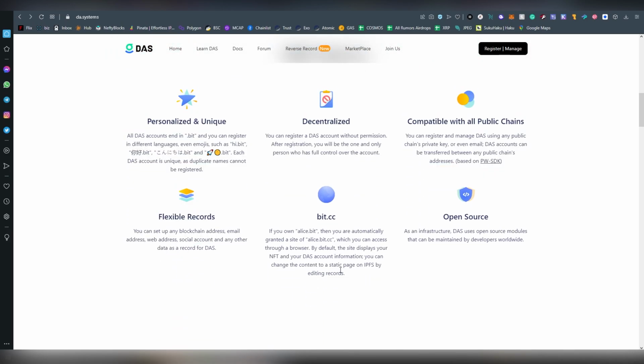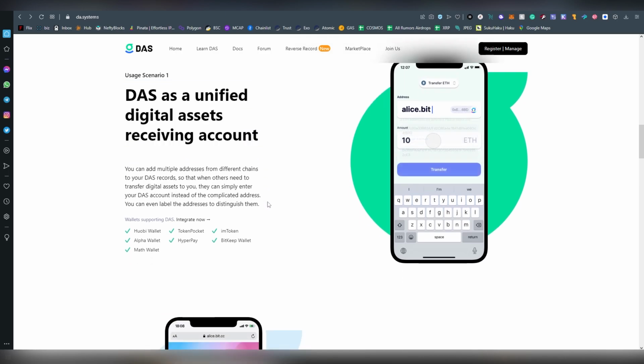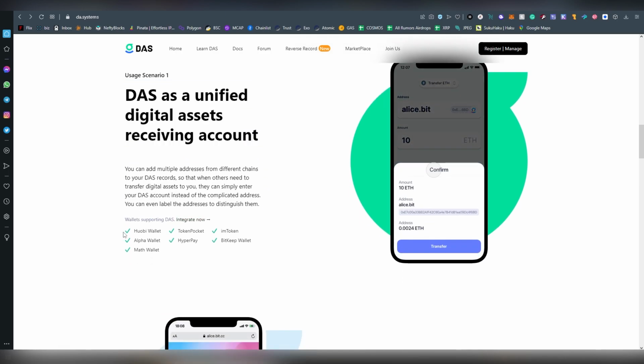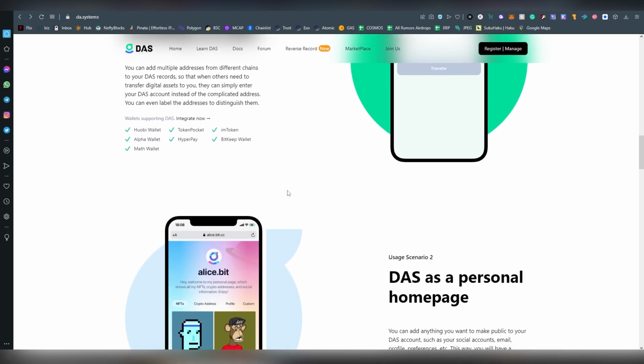And flexible records, there is a lot of customization. Also, this is open source, which is a very good thing, and it's compatible with all public chains. So you can register and manage DAS using any public chain's private key or even email. DAS accounts can be transferred between any public chain addresses based on PW SDK. I'm not really sure what that is. And DAS is a Unified Digital Asset Receiving Account. So there are a lot of wallets already supporting it: Huobi, Token Pocket, imToken. Mostly Chinese projects are already